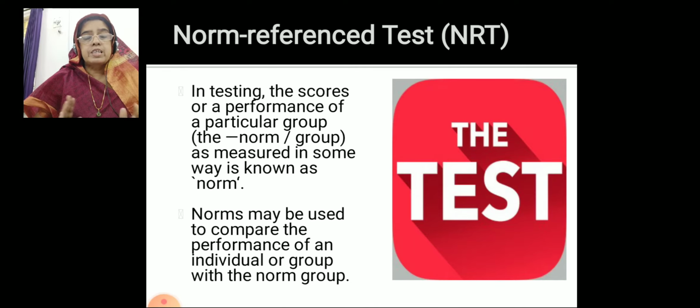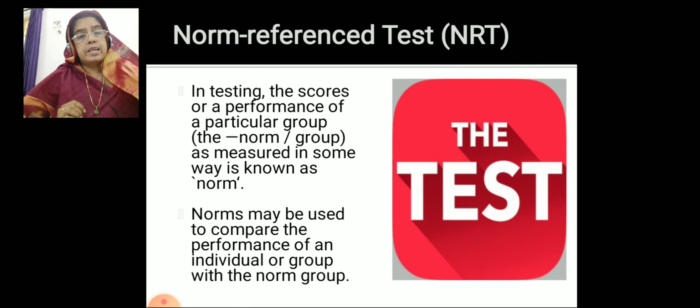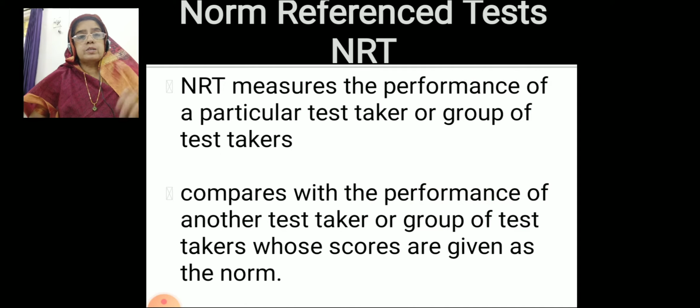So here the individual score or the group of scores becomes the norm, and not only the scores are considered as the norm, but also we can consider age, we can consider their ability, etc. as the norms. So norm referenced test means we conduct the test to our students and we compare the individual scores of a student or group of students with other groups or other students.